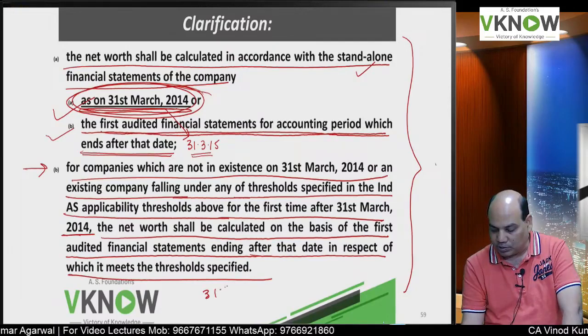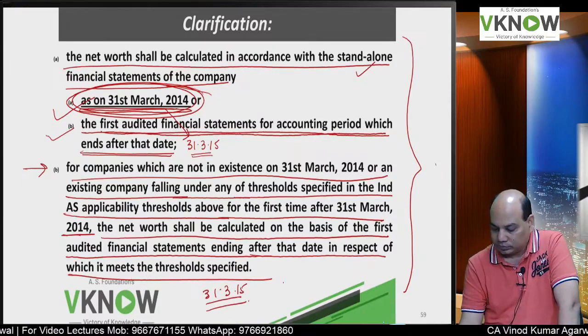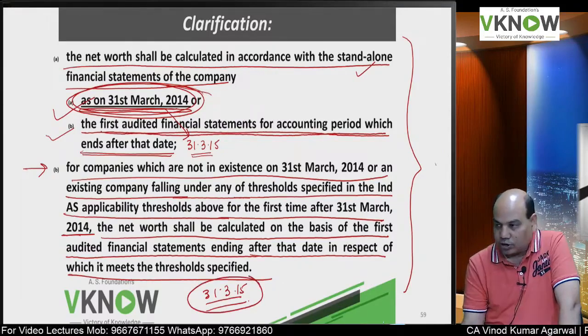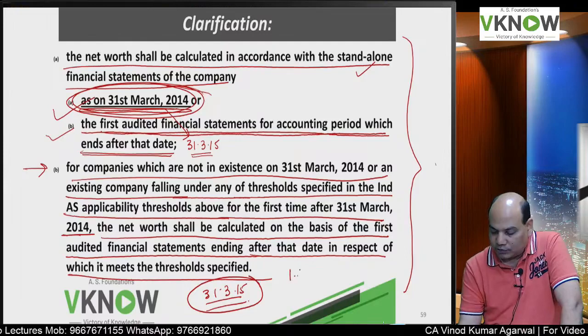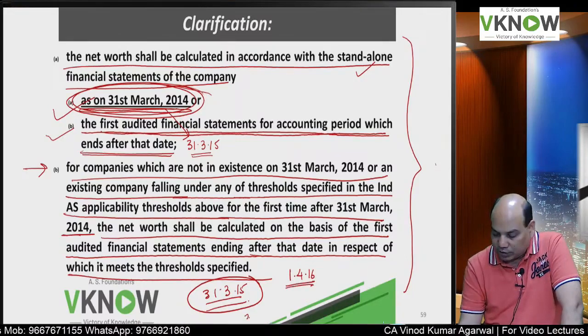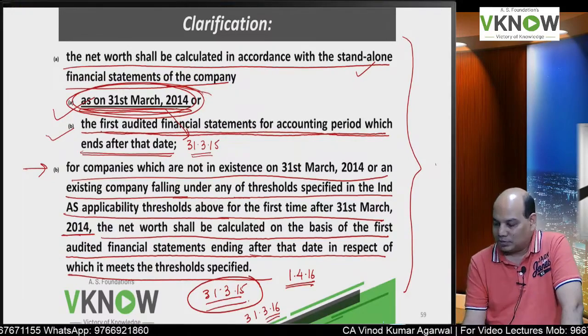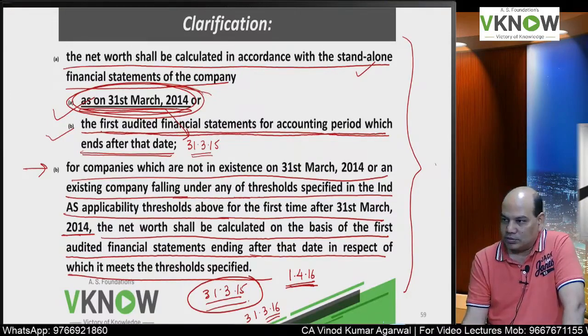So if suppose a company meets net worth criteria on 31st March 15, then also it will start applying Ind AS, and Ind AS first phase is 1/4/16. If its financial statement meets the requirement on 31st March 16, then also it will start applying from 1/4/16.